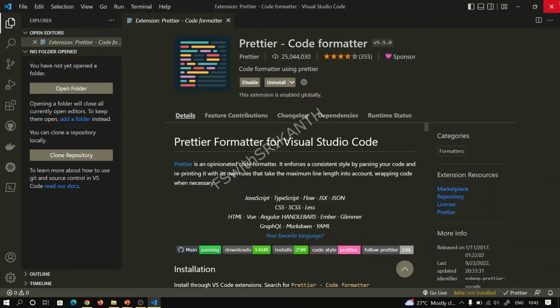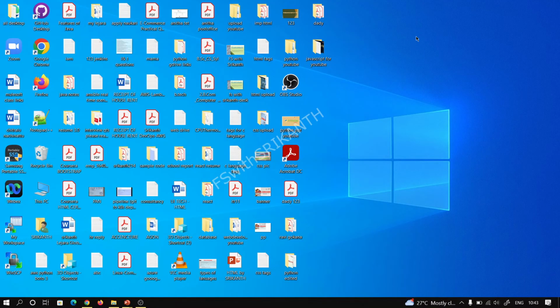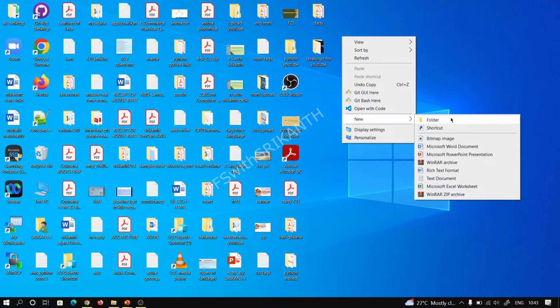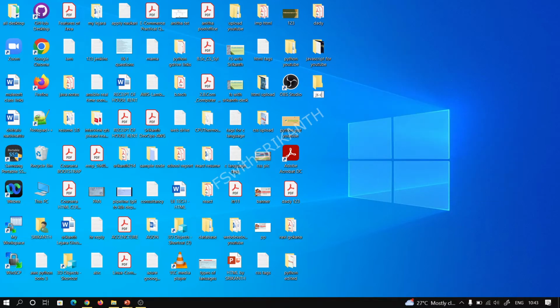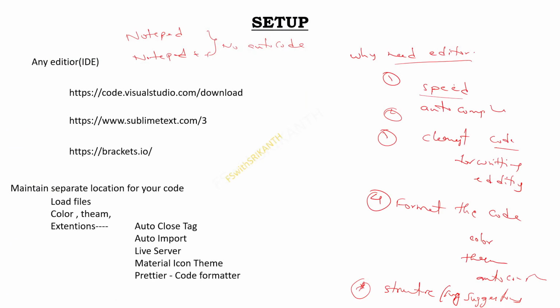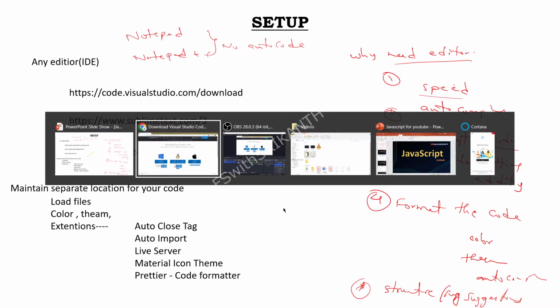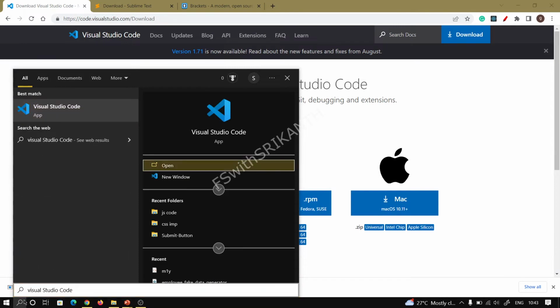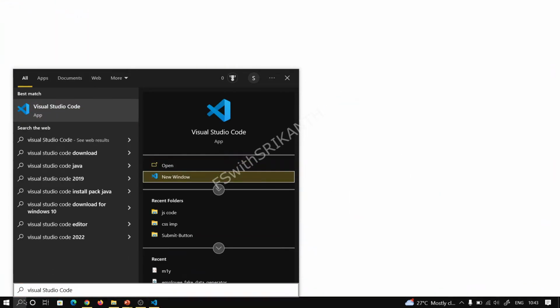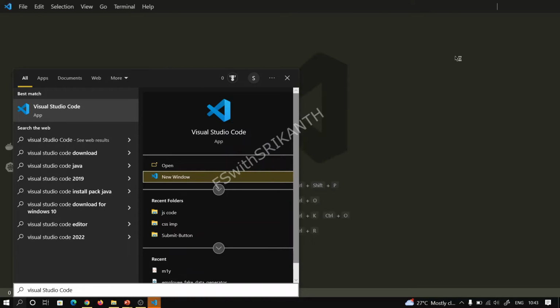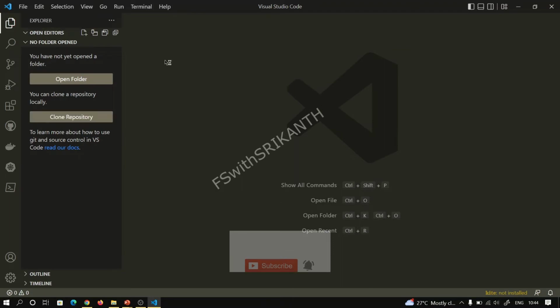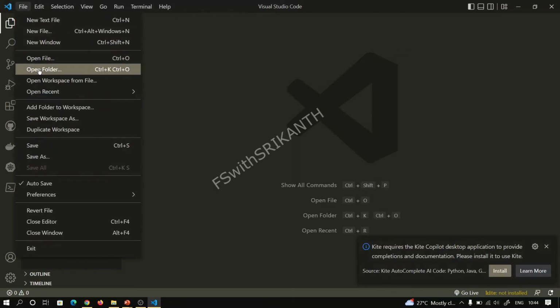Just observe here. Before this, for development, you should definitely create one particular folder for your code. Suppose I am using JS code, a JavaScript code folder. Just open the JavaScript code folder. Where is our Visual Studio Code? Right, Visual Studio Code, and we require a new window, a fresh environment. Just open your folder, right? File, Open Folder.